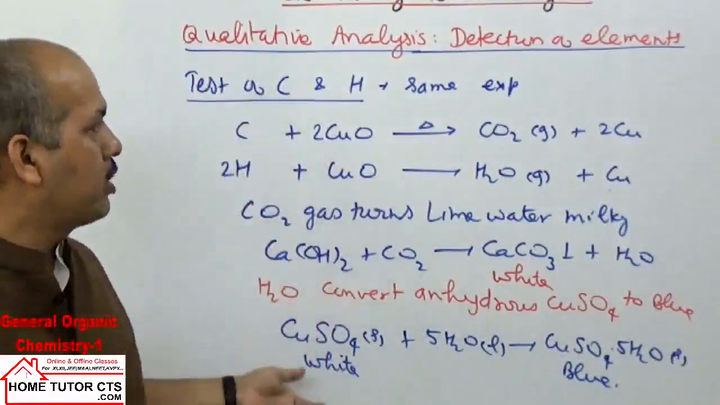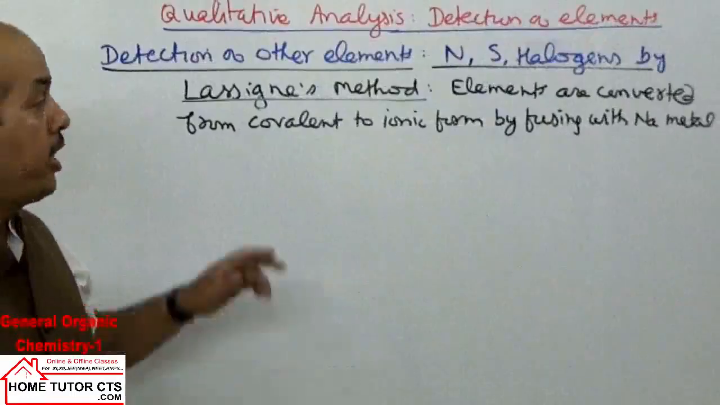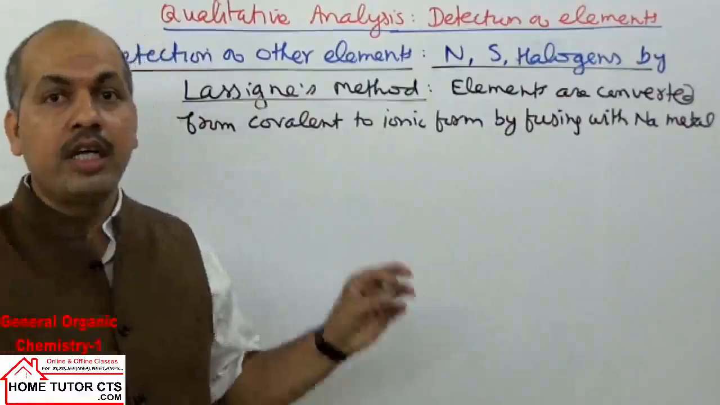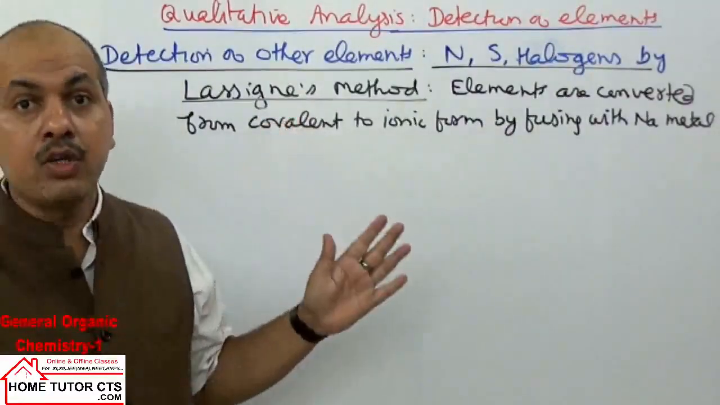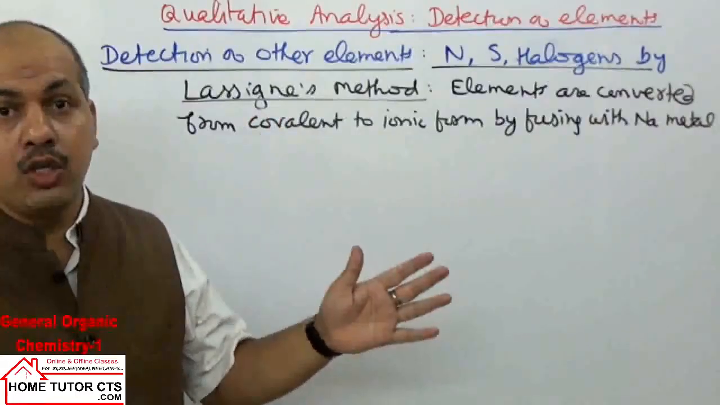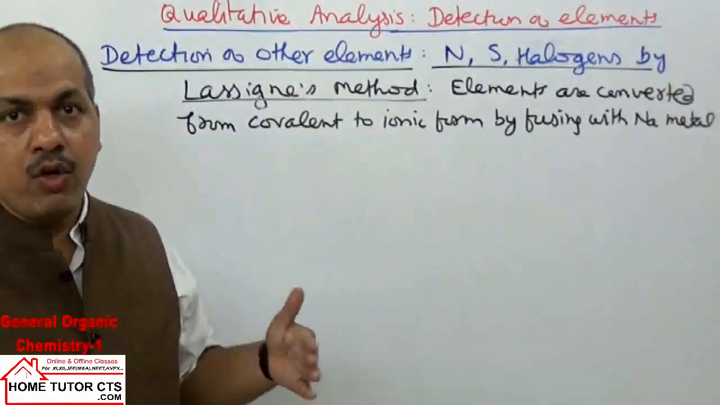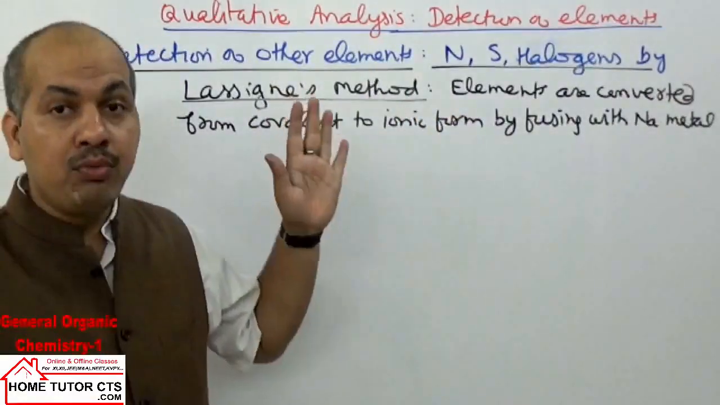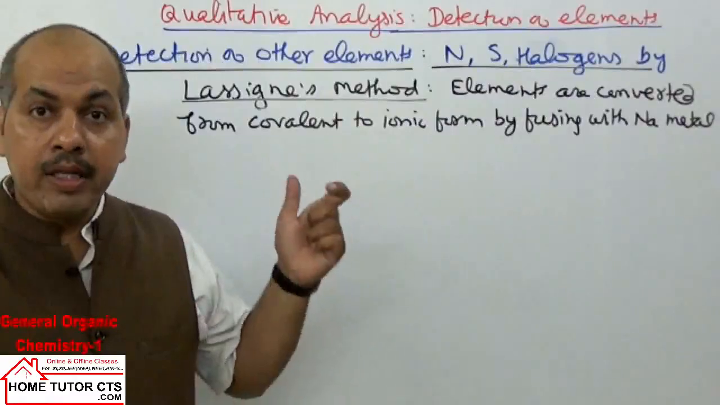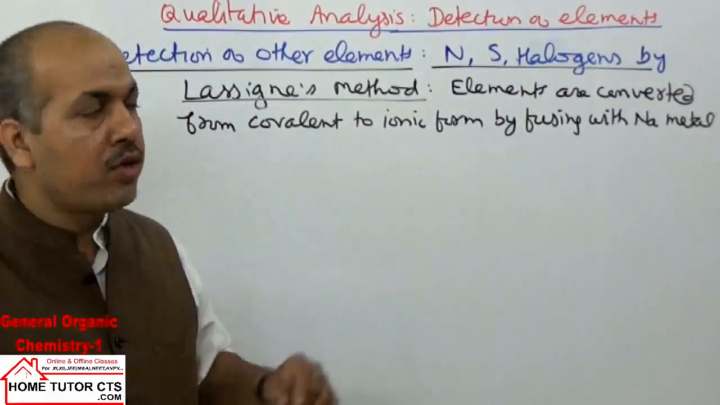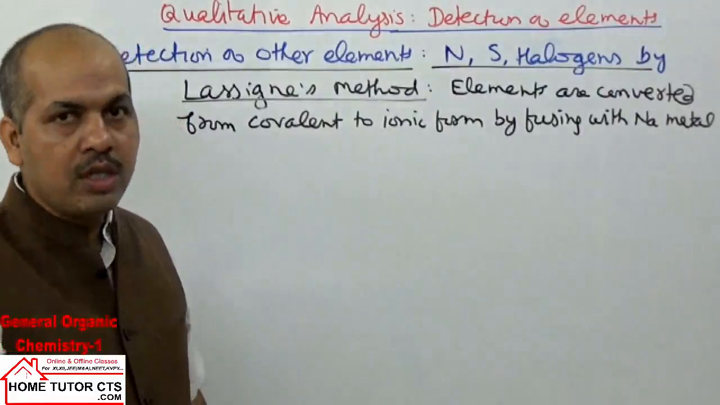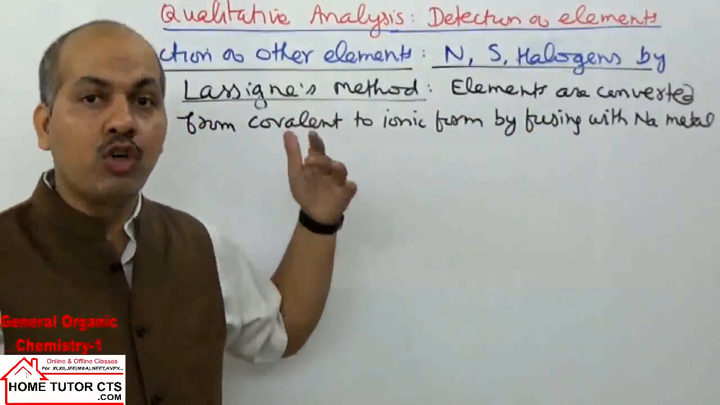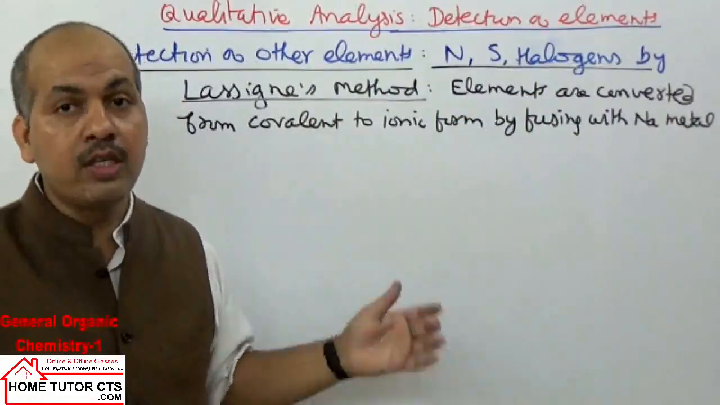Let's take the next approach for the remaining elements: detection of nitrogen, sulfur, halogens. In organic compounds, they are present in covalent form, so it is difficult to test them directly. So we convert them to ionic form, by fusing the covalent compound with sodium metal. This method is called Lassaigne's method, where we convert the element from covalent to ionic form by fusion with sodium metal.